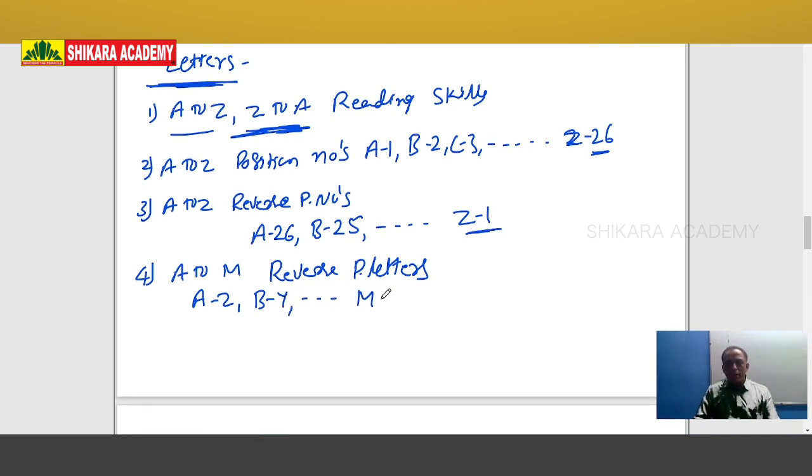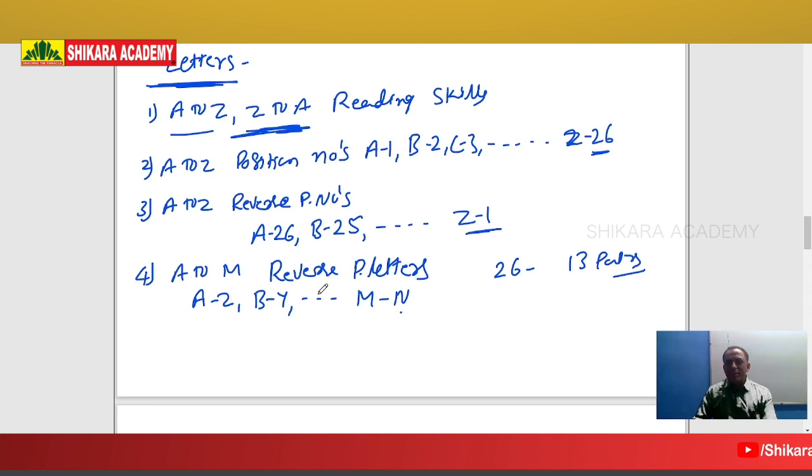Practice up to M only, because in English total 26 letters are there. 26 means 13 pairs of letters are there. M is the 13th letter. So M reverse position letter is 13th letter from last, that is N. So these 13 pairs of letters and its reverse position letters are very important.